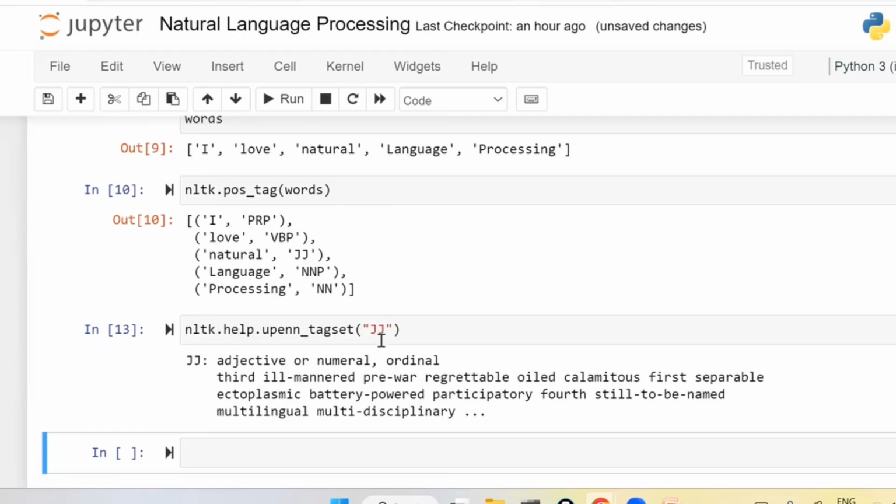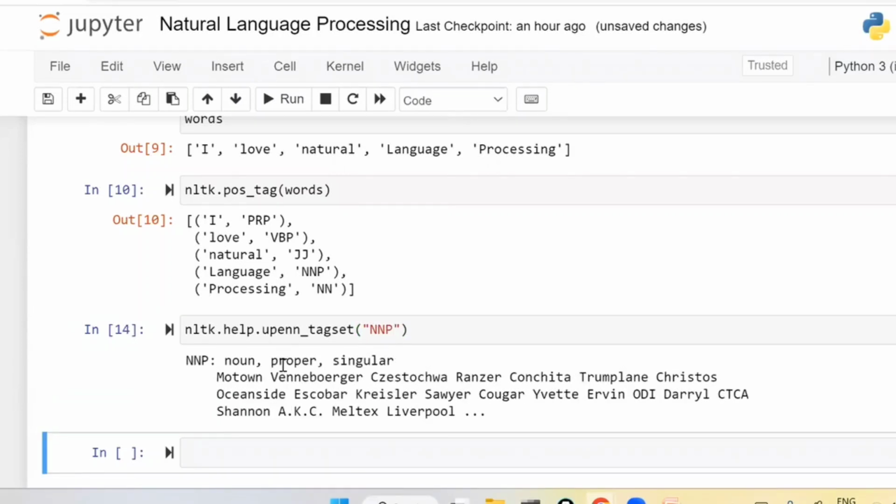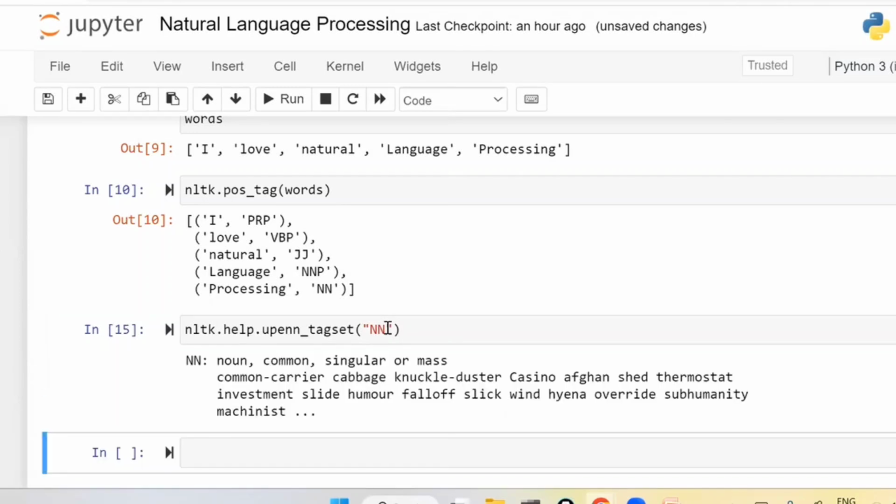Now, language, NNP. NN is there, NNP also is there. First, let us complete NNP. NNP means proper noun. This is called proper noun. Within the nouns, we have different types of nouns. Out of which this belongs to proper noun, a noun which is proper and singular. And if you check NN, it is a common noun. That is also a noun, but a common one. So proper noun and common noun. Right? This is called POS.